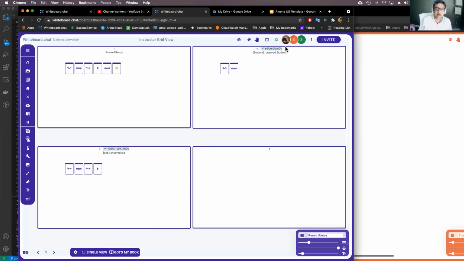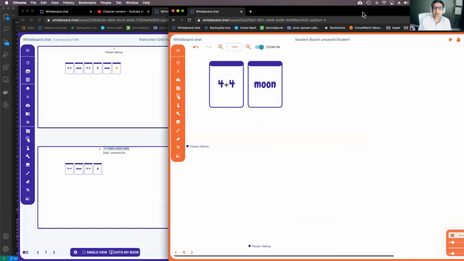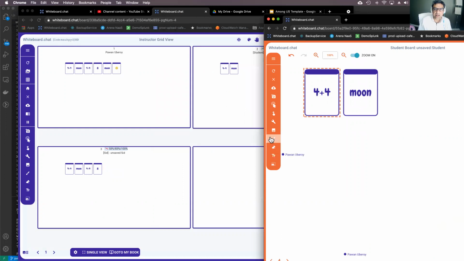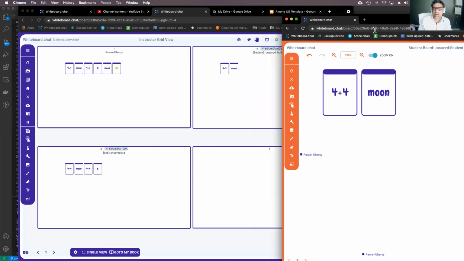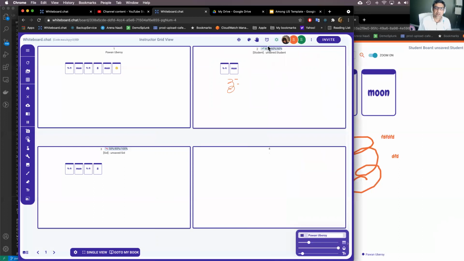Right. While I'm at the grid view, I can also show you this. So we recently added this engagement calculator. So it shows you how well the kids are engaging with the lessons, right? So you can see if somebody is really drawing stuff, they're writing a lot of things, their engagement scores go higher, right? So this is for the last minute, the first one.